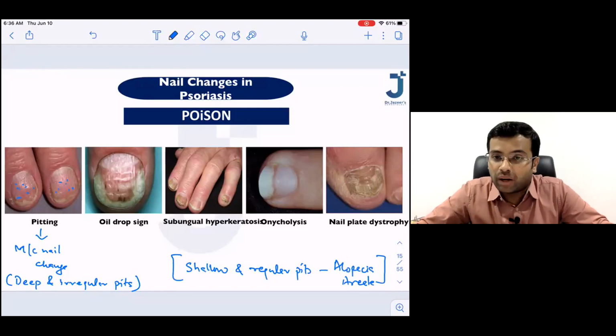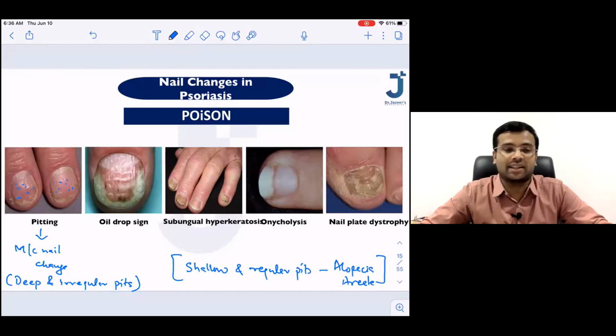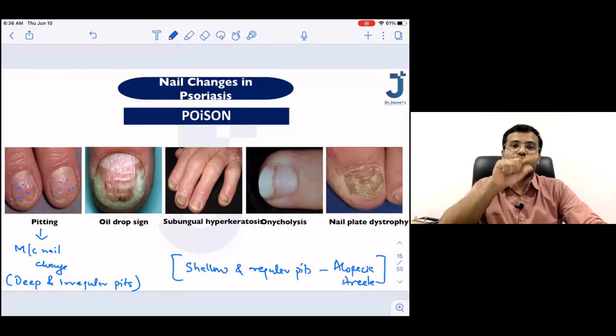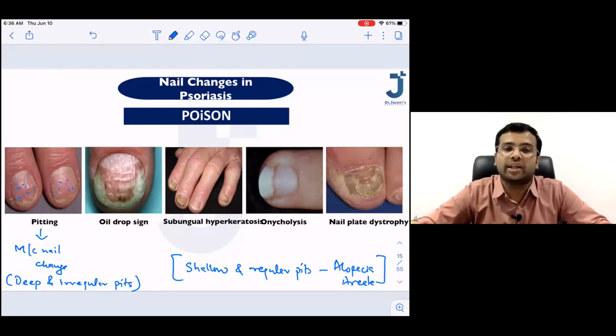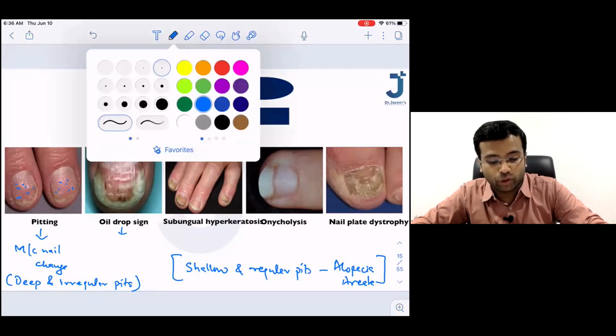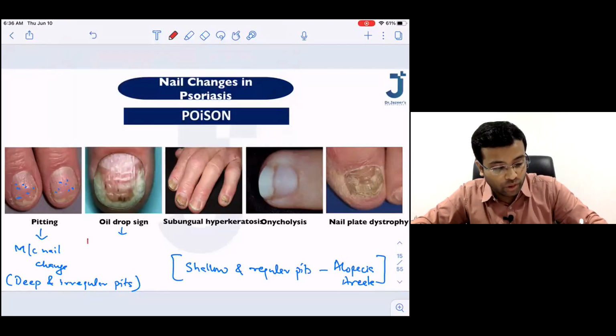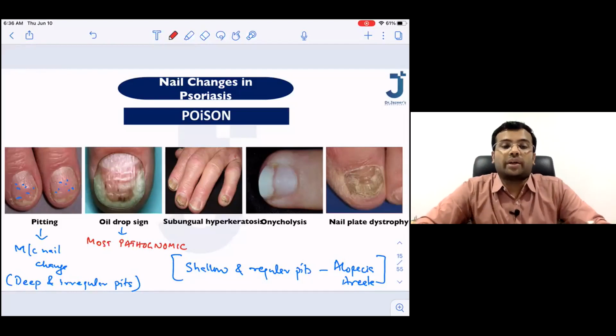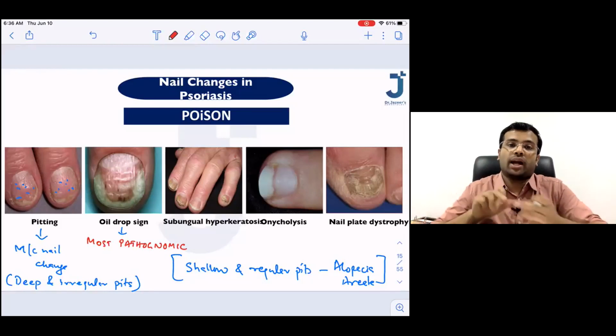Very good. Bala Gavya is also answering. Excellent. So now let us see. P for pitting, OI together is oil drop sign. So this is the most pathognomonic nail change. Please note down, most pathognomonic nail change.